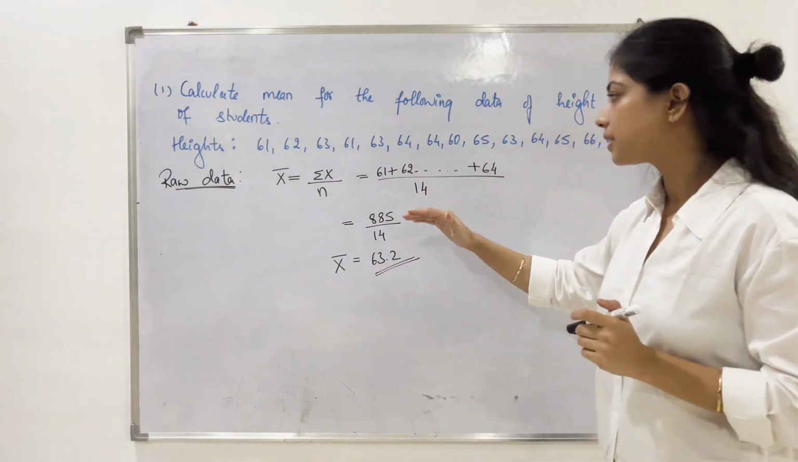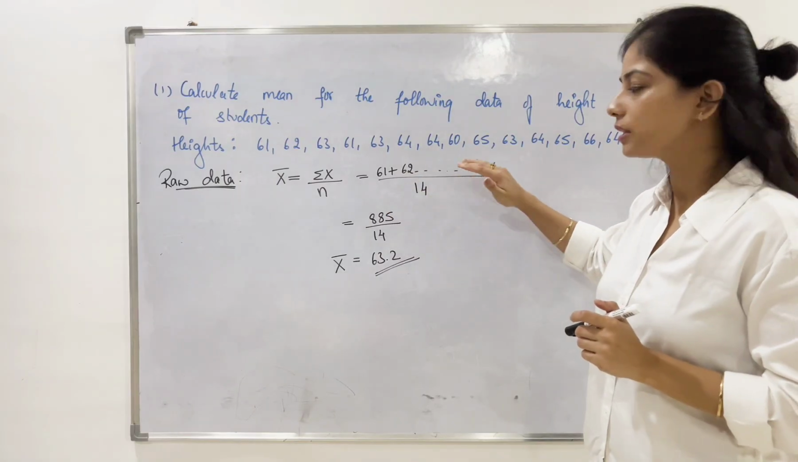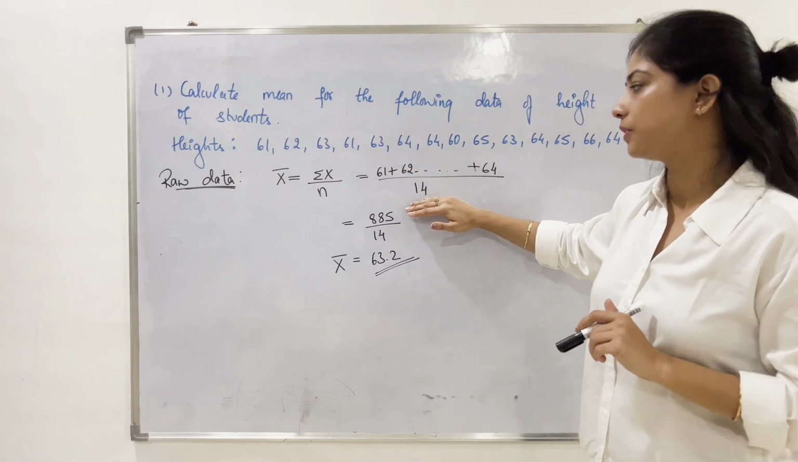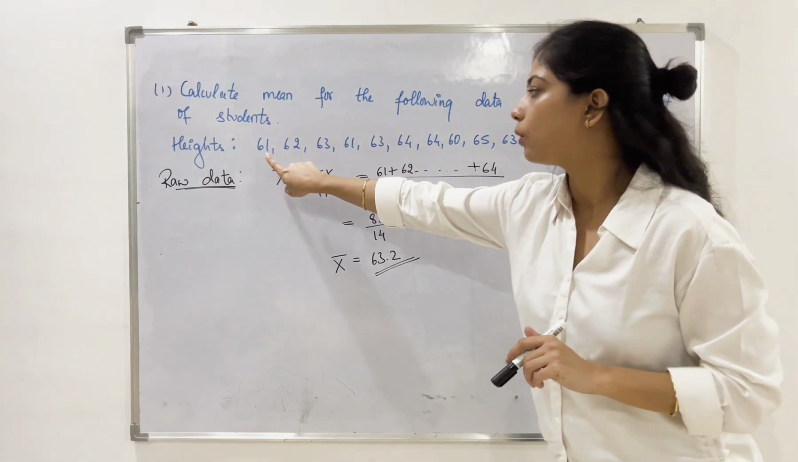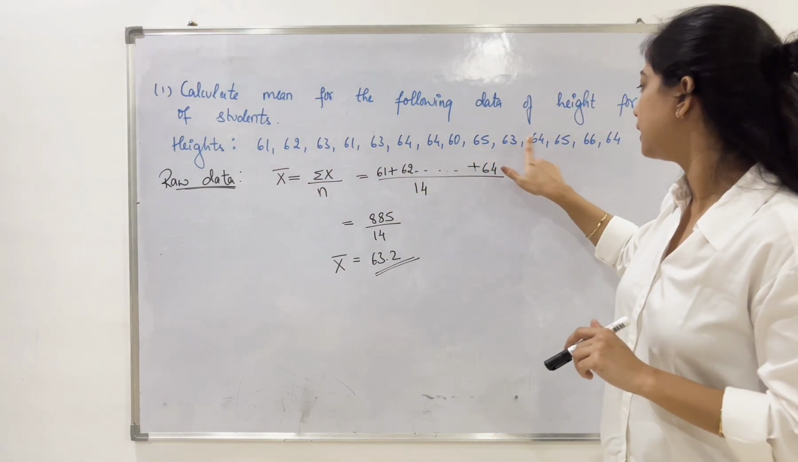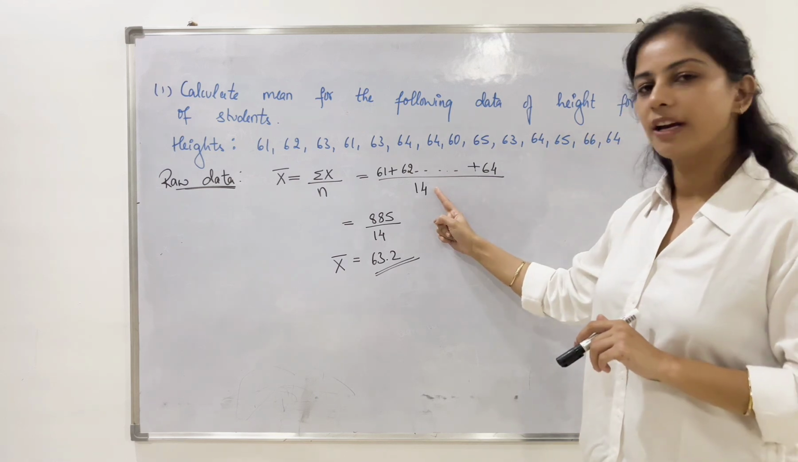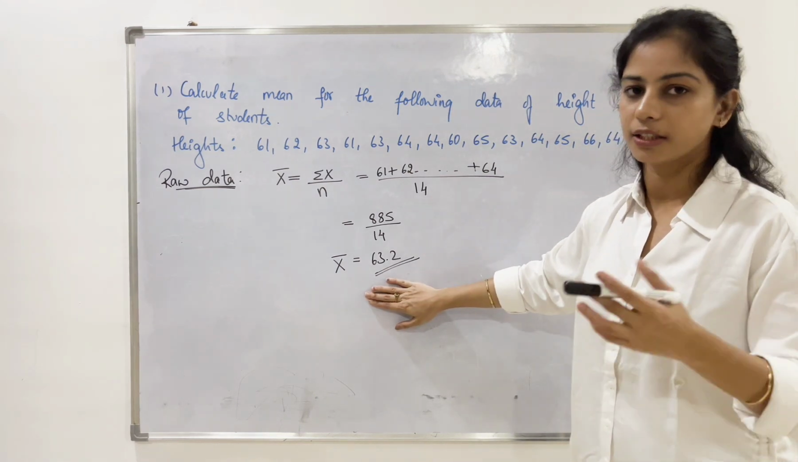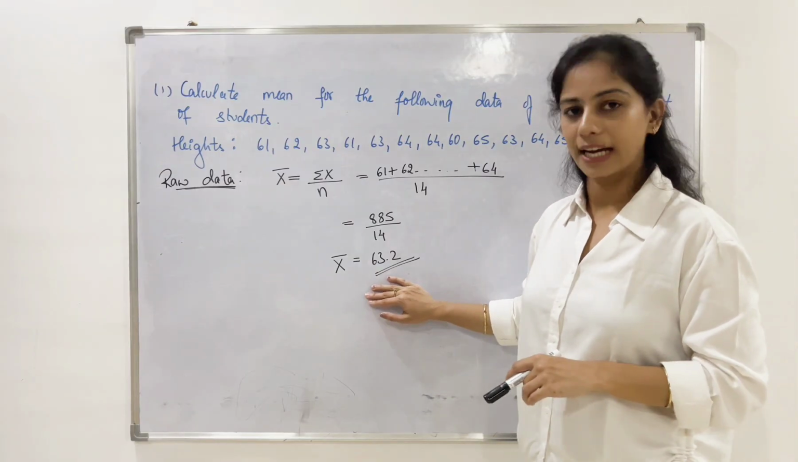So in this we simply need to add up all the values. This is nothing but the sum of observations and n is nothing but the total number of observations. By counting 1, 2, 3, 4, 5, 6, 7, 8, 9, 10, 11, 12, 13, 14, we have written it down here. By then simply dividing we get the answer. Thus you can do it using a calculator.